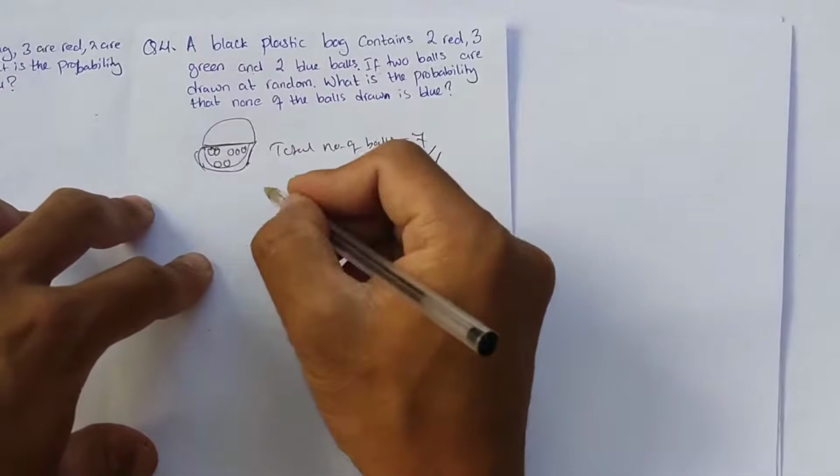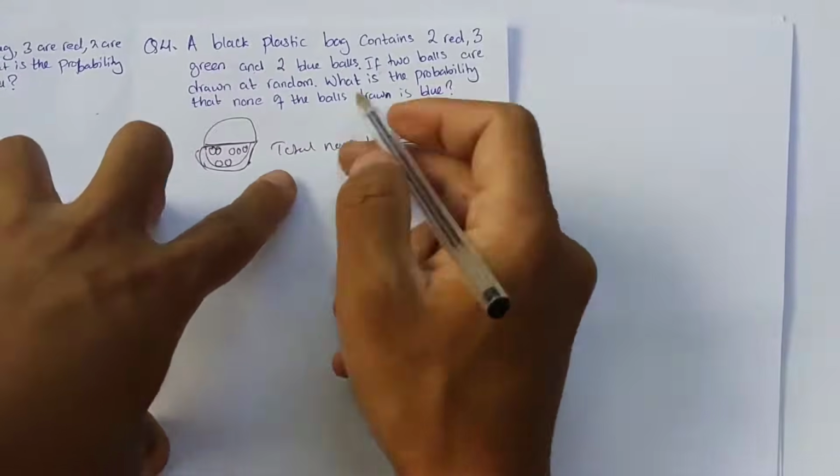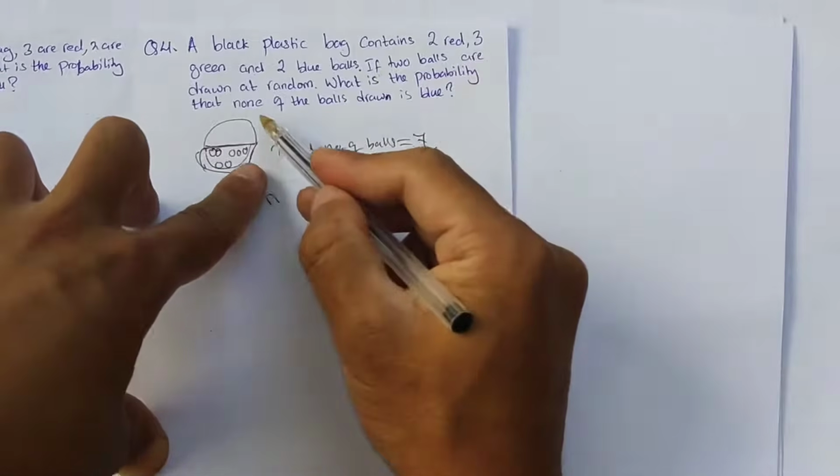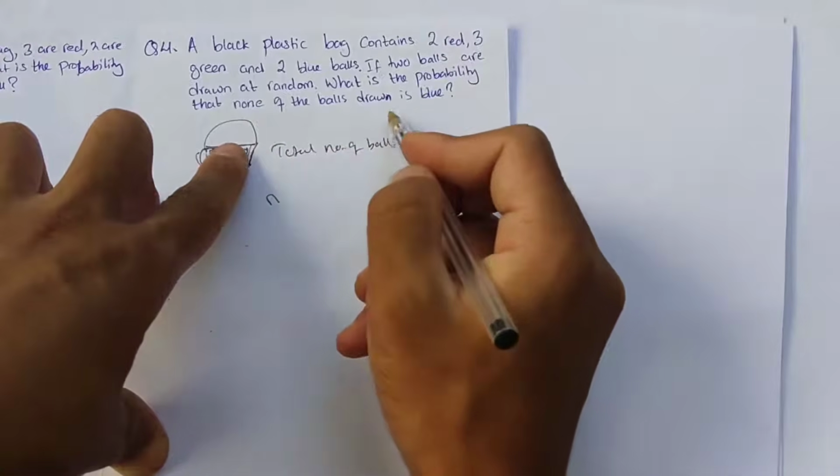The question: if 2 balls are drawn at random, what is the probability that none of the balls drawn is blue?